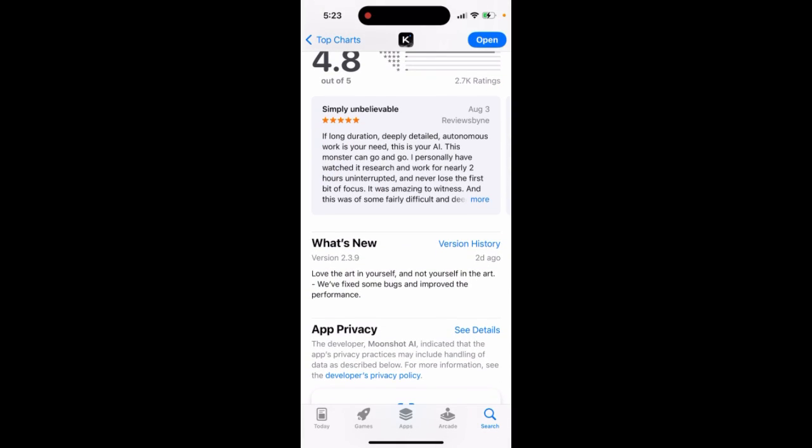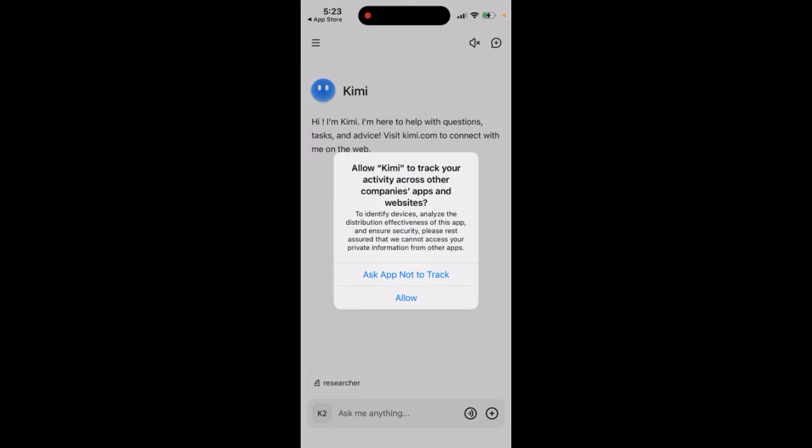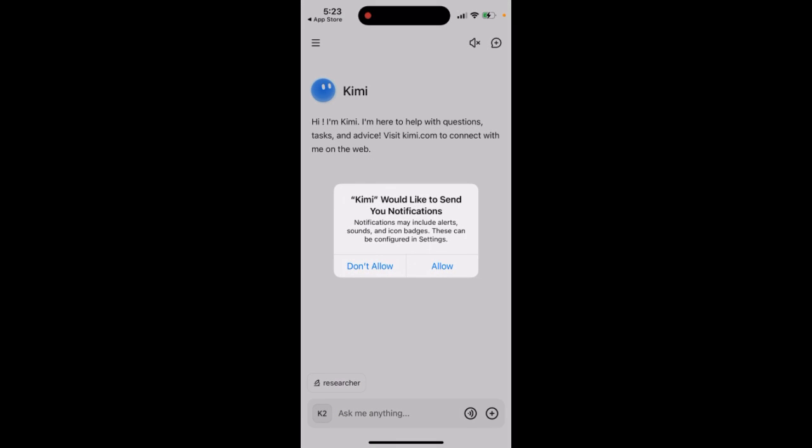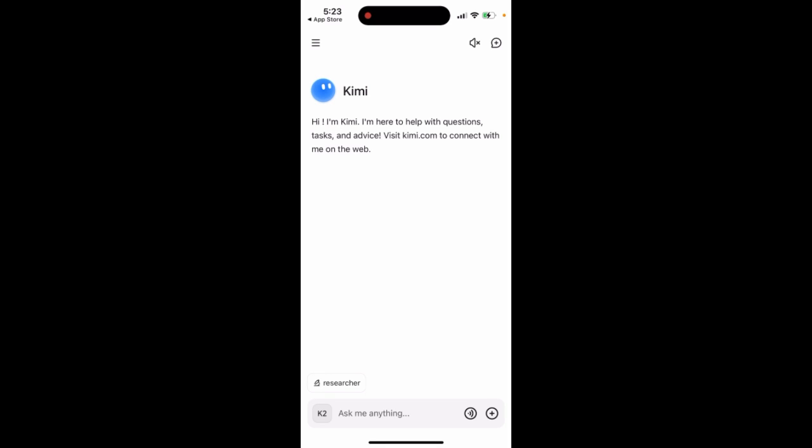If long duration, deeply detailed autonomous work is your need, this is your AI. So this is the app, not to create your to-do shopping list, but more for advanced tasks.